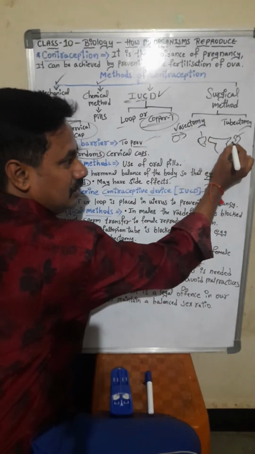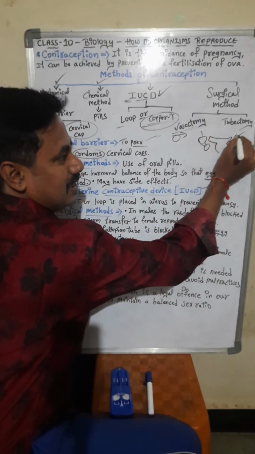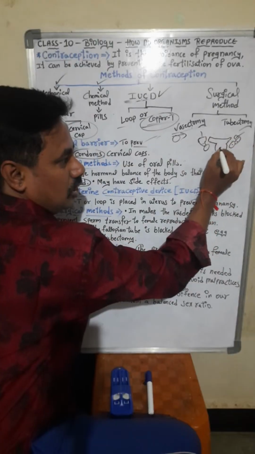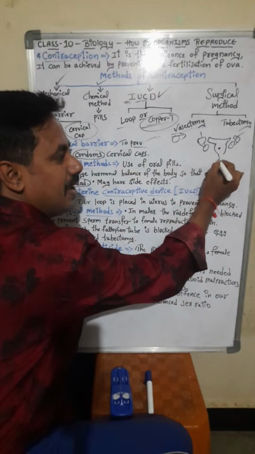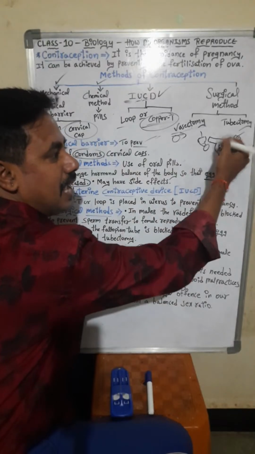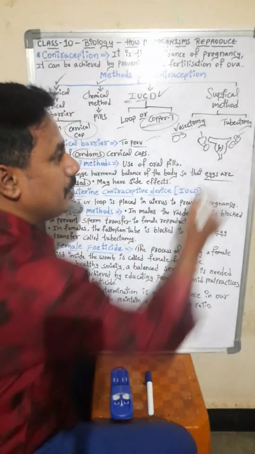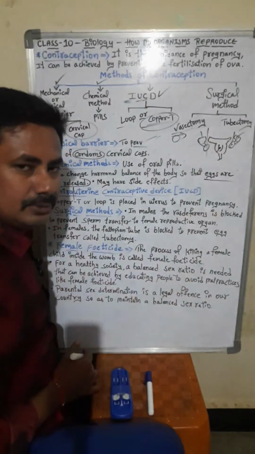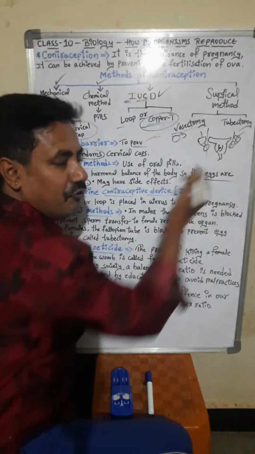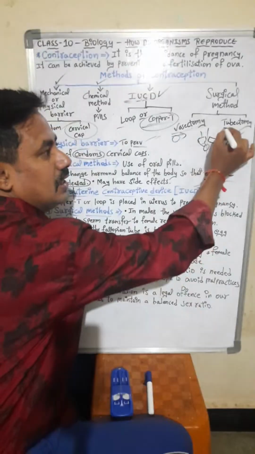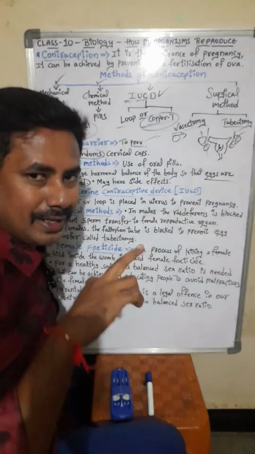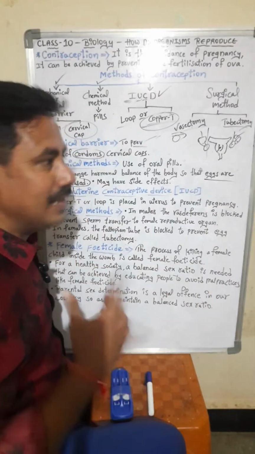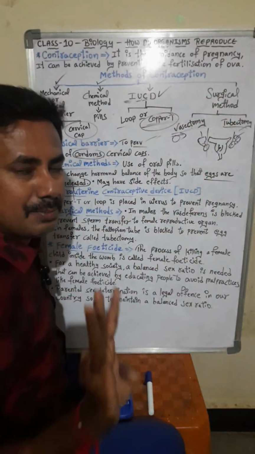From the ova, the egg is released, but it is not coming here. There will be no fertilization. If male gametes are coming here, they are not going to fuse with the ova because it is operationally cut. What is being cut? Fallopian tube. So it is called tubectomy in female, vasectomy in male. So these are the surgical methods.